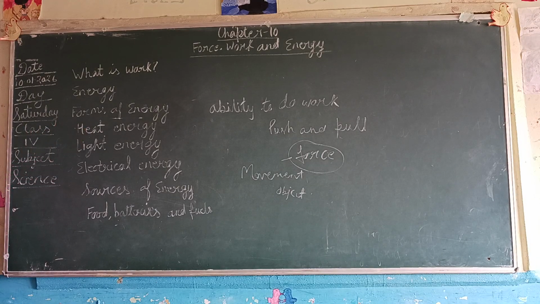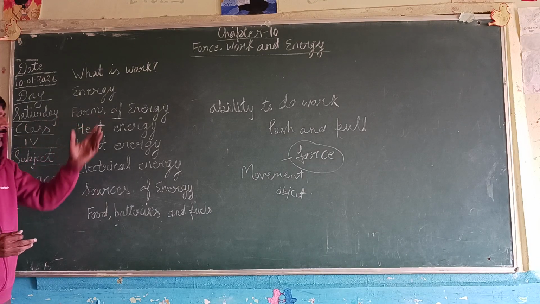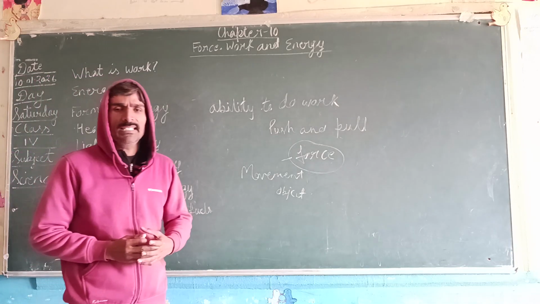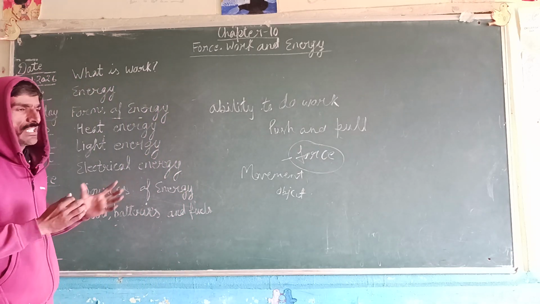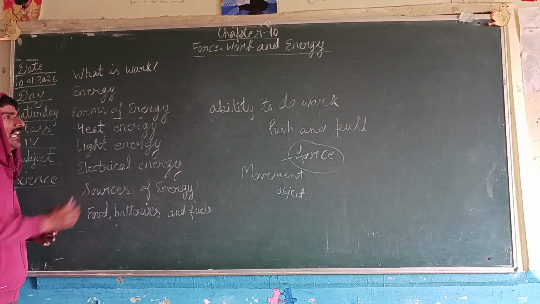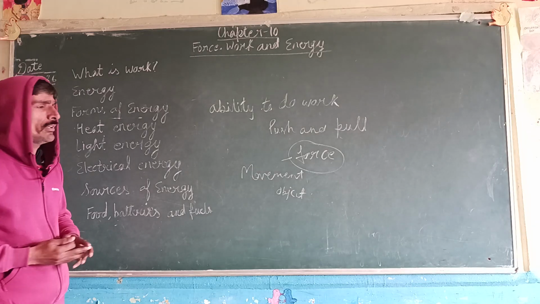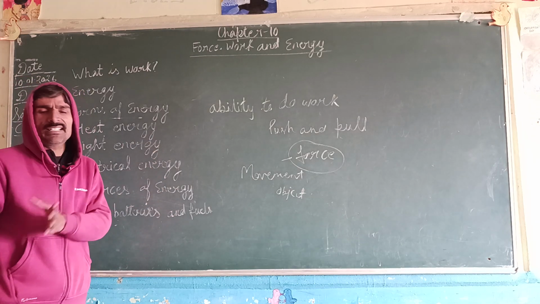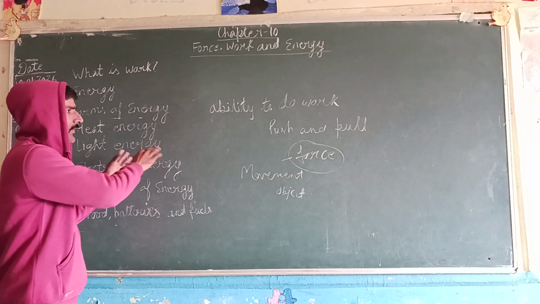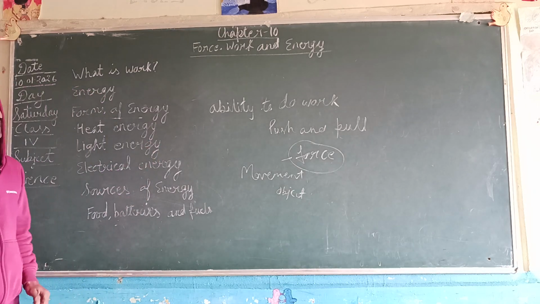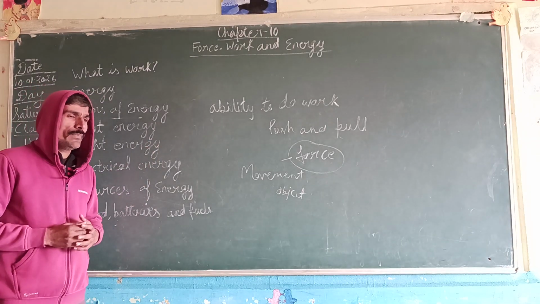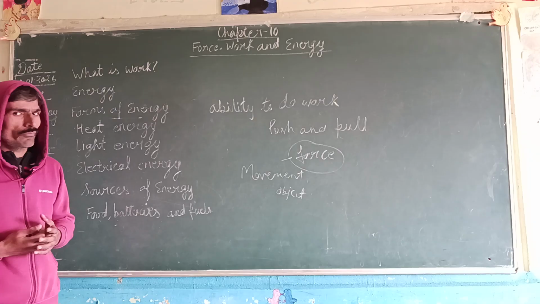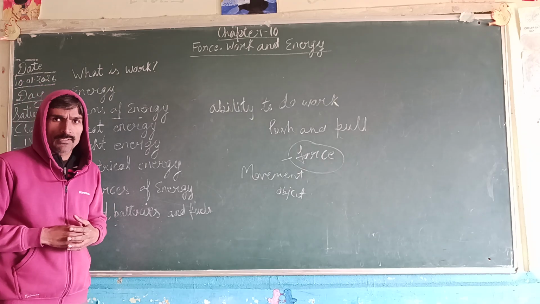Now forms of energy. Forms of energy means types of energy. We just talked that energy is the ability to do work. So if we want to do different types of work, we need different types of energy. For example, walking we can do by ourselves.